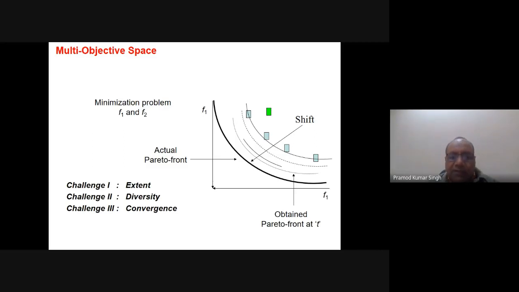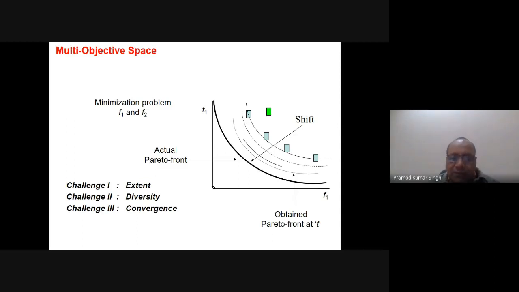Then we have diversity. For example, if I get one solution here, one solution here, one solution here, then a few solutions in this region, and I'm not able to get a lot of solutions in this range, it means the diversity is not good. In the case of convergence, what is our aim? Our aim is to converge fully, meaning the difference should be zero. So we have to converge to the Pareto optimal front.